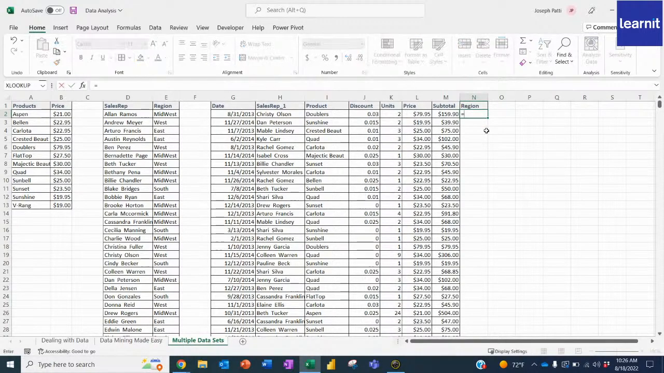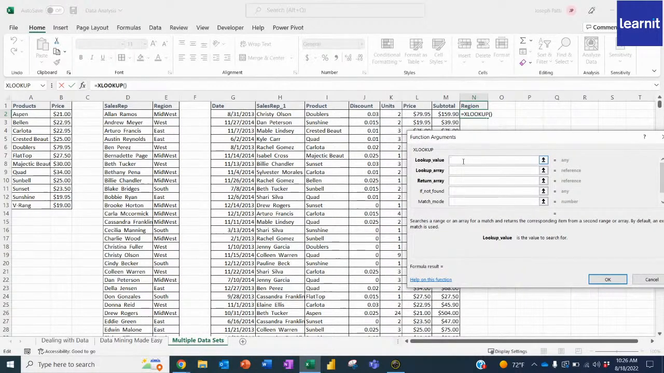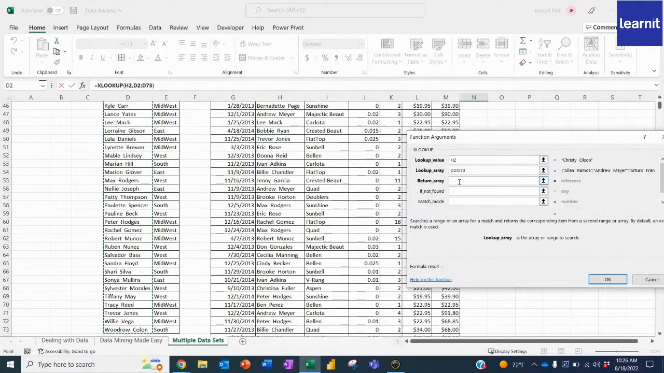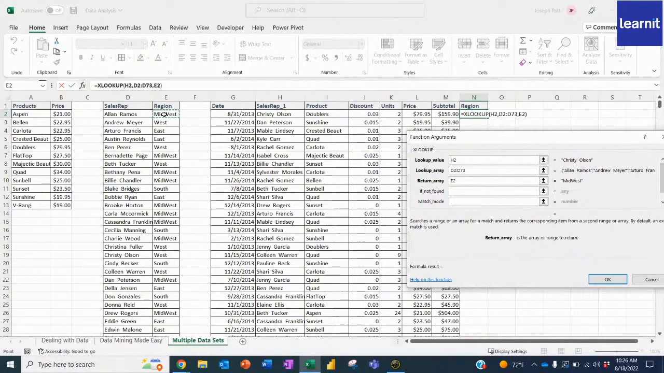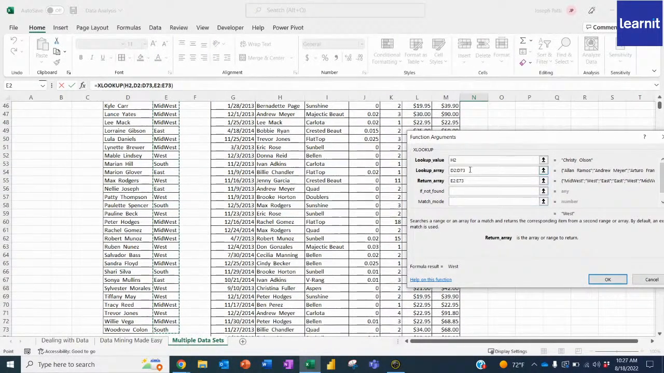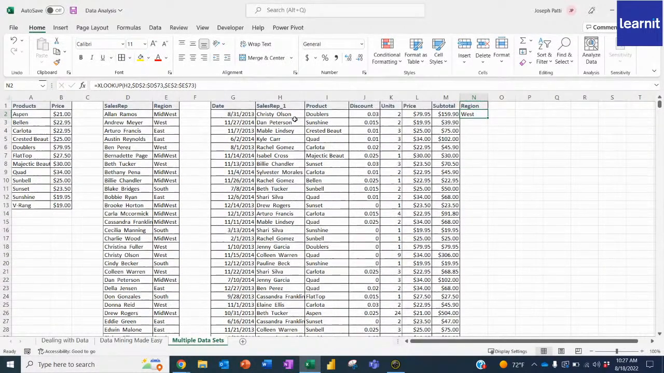Once again, I'm going to do equals XLOOKUP. I'll use the FX just for help. What am I looking for? Well, I'm looking for Christy's name, H2. Where am I looking for her name? In this list of sales reps' names. What do I want to return? Whatever region they're in. So I'm going to select all the regions. Make sure to use absolute cell reference, put your dollar signs in so it doesn't move. And press OK. And it tells me that Christy's from the West.